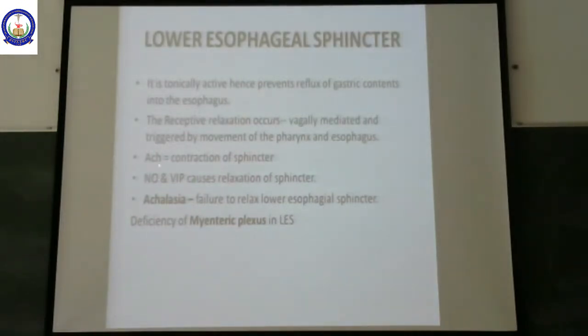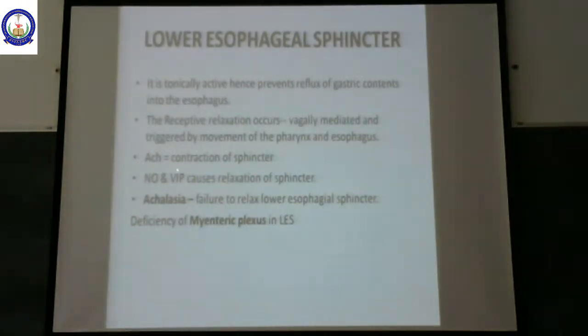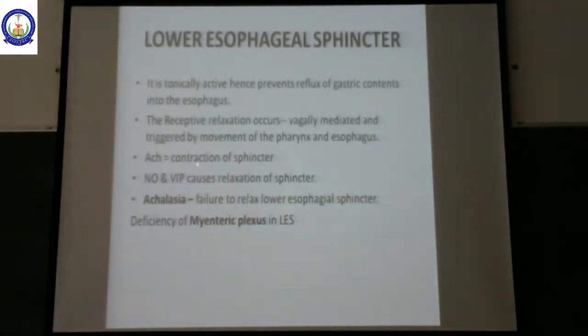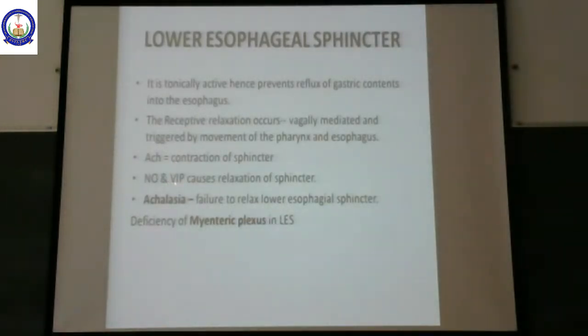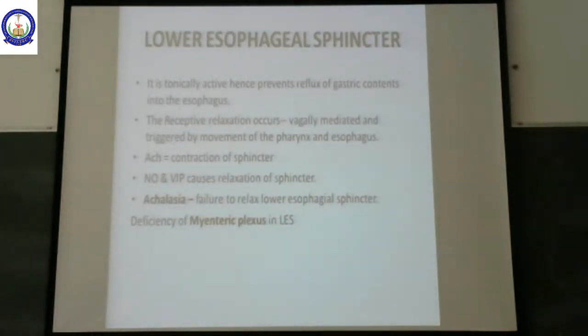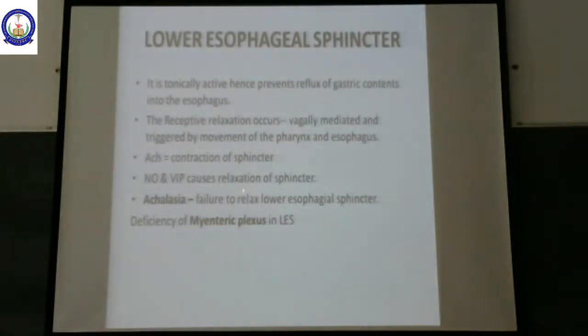There are two mediators: acetylcholine, which is going to cause contraction of the sphincter. Another mediator is called nitric oxide, as well as vasoactive intestinal peptide. I repeat, VIP is vasoactive intestinal peptide. This causes relaxation of the sphincter.